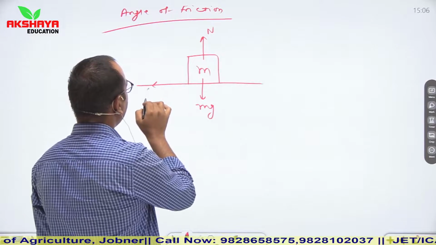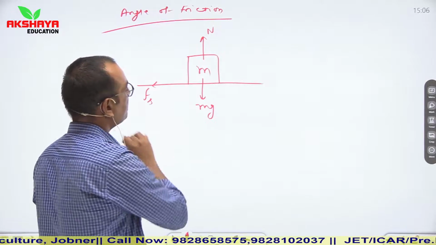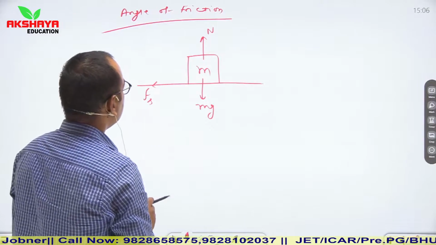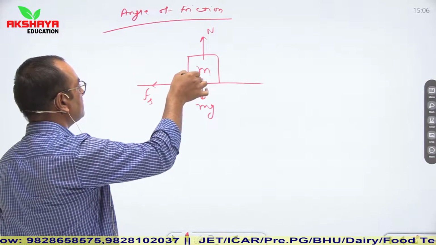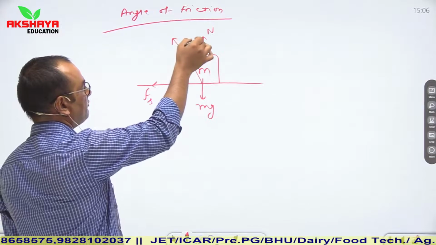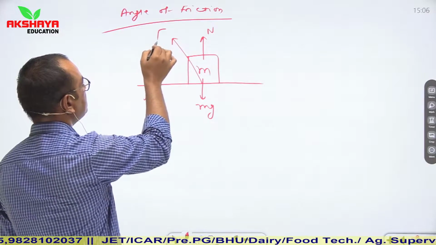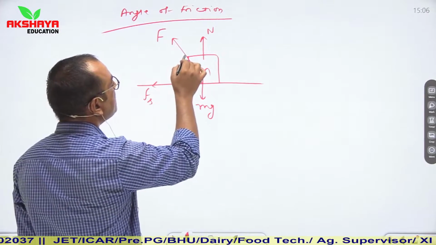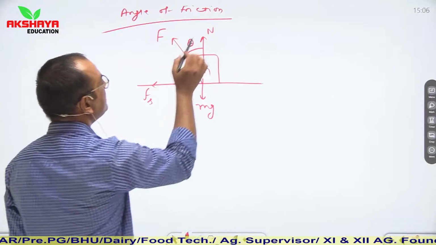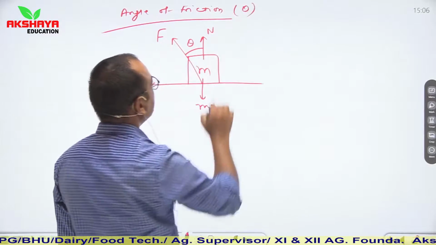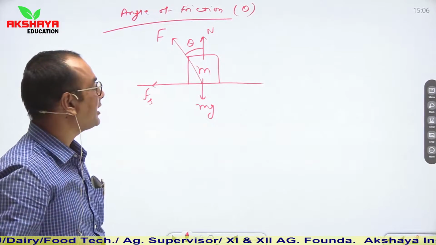This is the direction of frictional force Fs. This is the resultant force of normal and frictional force. Let us say this is capital F. It is making an angle with the normal. So this angle theta is known as angle of friction.